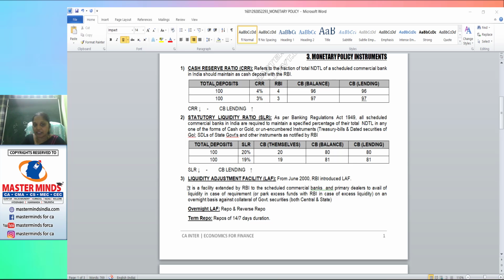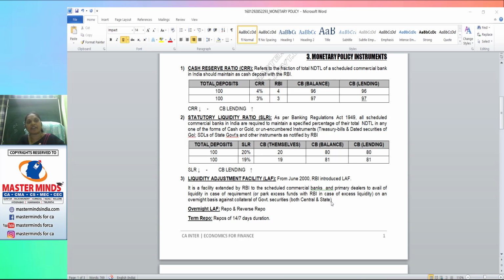Many people will have doubts regarding this. It is a facility extended by the RBI to the scheduled commercial banks and primary dealers to avail liquidity. They need cash in case of requirement. When they require cash, they can borrow. At the same time, they can park excess funds, they can lend the excess funds to the RBI in case of excess liquidity.